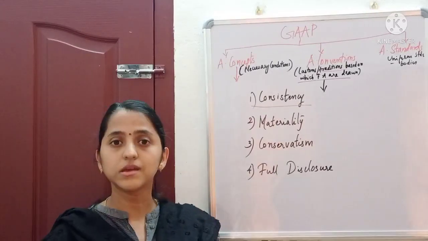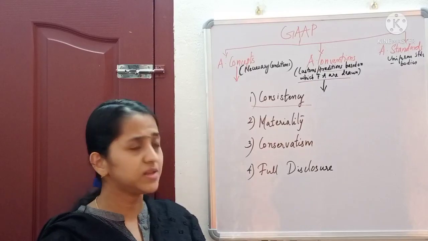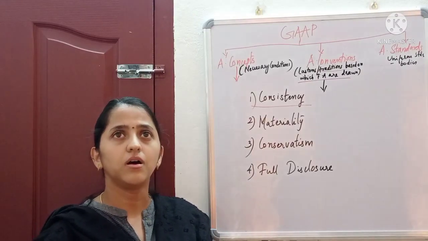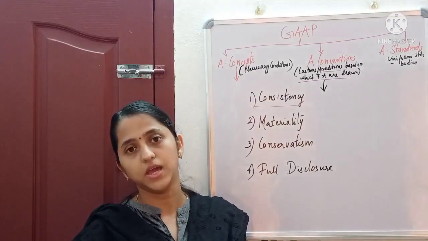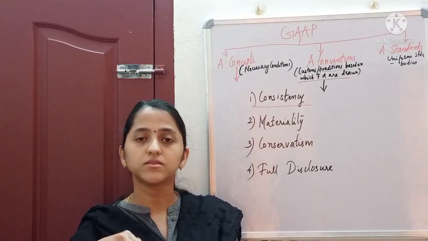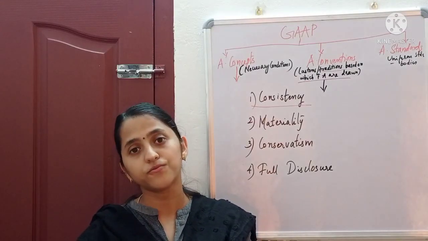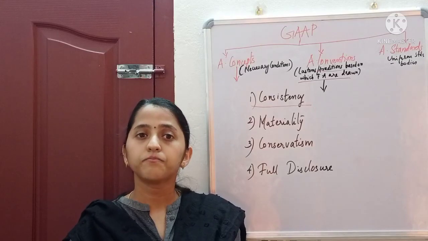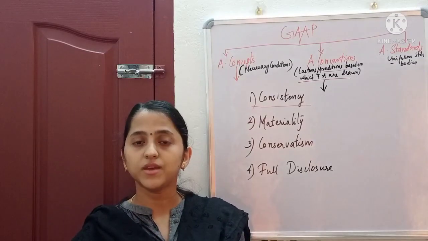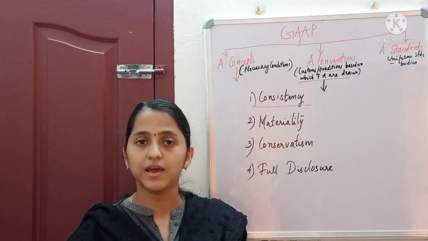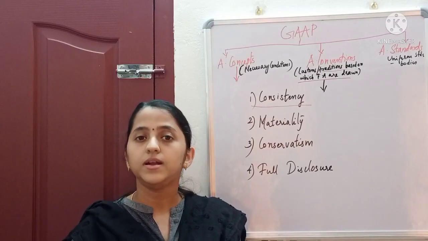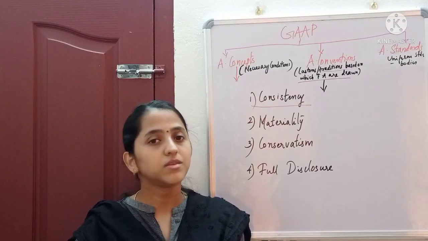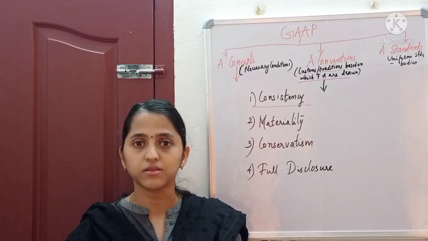That is the consistency concept. For example, there is a concept called depreciation. Depreciation means the decrease in the value of fixed assets. In order to find out depreciation, there are various methods like straight line method, diminishing balance method, sinking fund method.